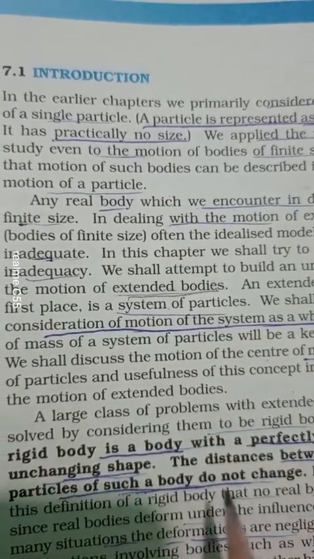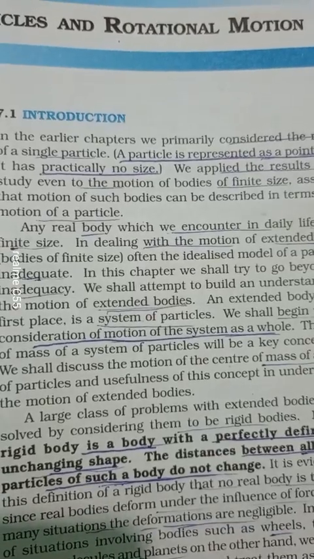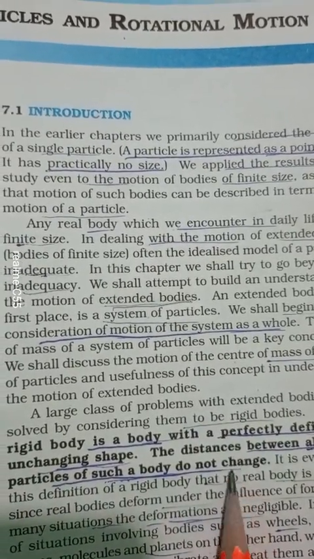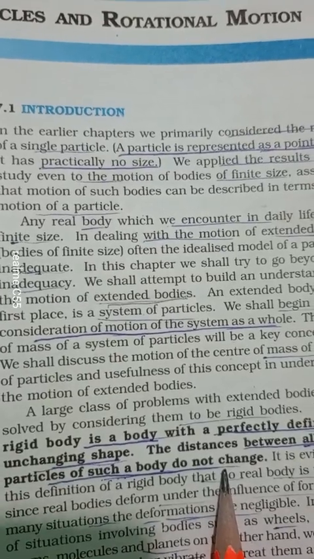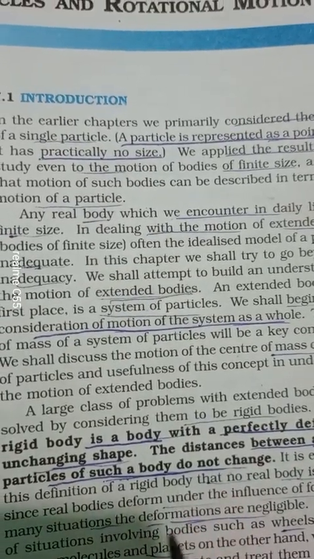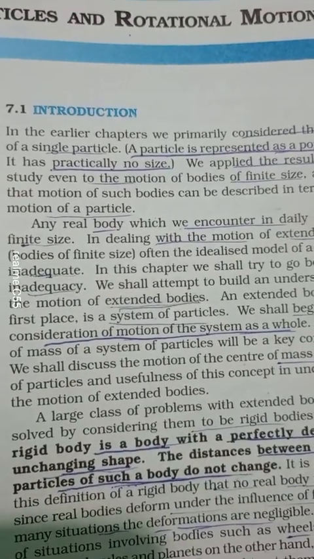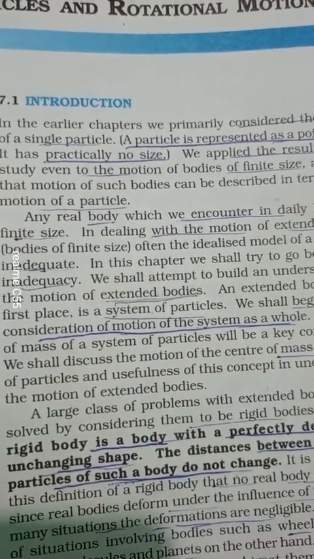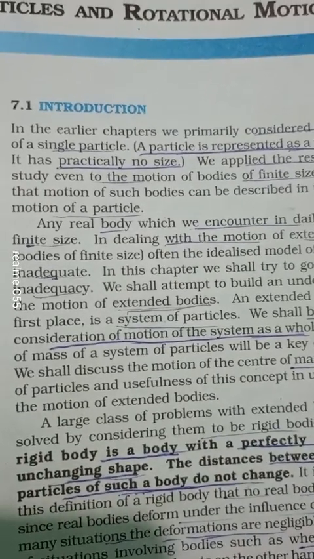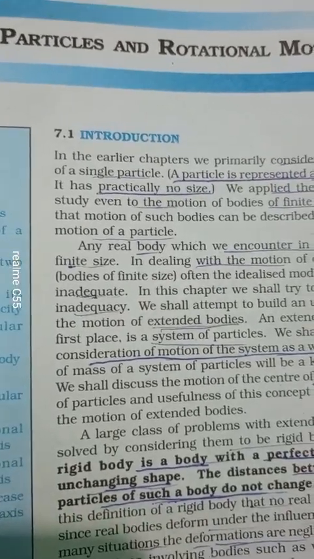Distance between any two particles, if it remains constant and does not change, we call that a rigid body. No body is absolutely rigid, but those bodies whose distance remains relatively constant, as we can see with our naked eye, we can call rigid bodies. At the microscopic level, we see that even in motion, no body is perfectly rigid.